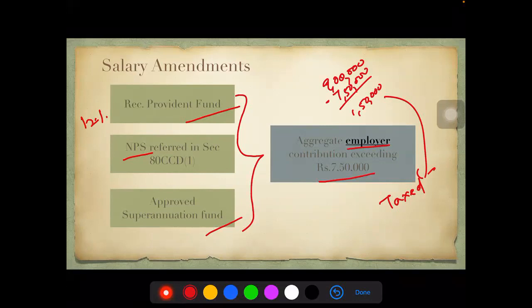This is an additional condition that has to be now checked. What was happening is because of these contributions, they were somehow enjoying a lot more benefits than what the government was intending. So now they said, let's total it up. In case the total is exceeding 7.5 lakhs, that is going to be taxed in the hands of the employee now.